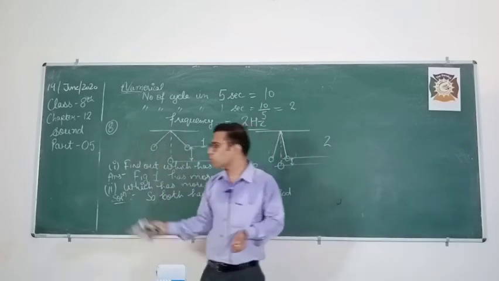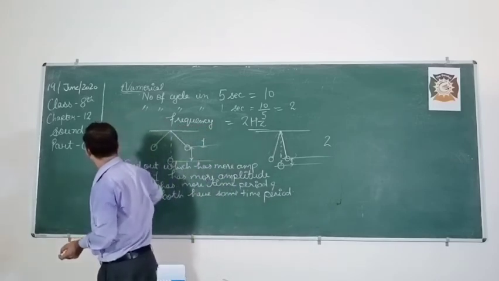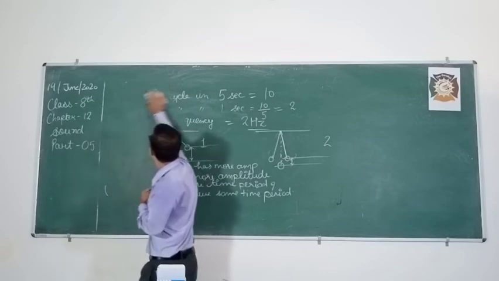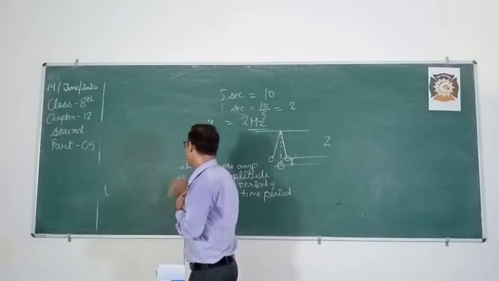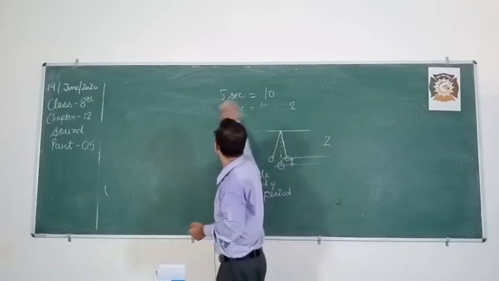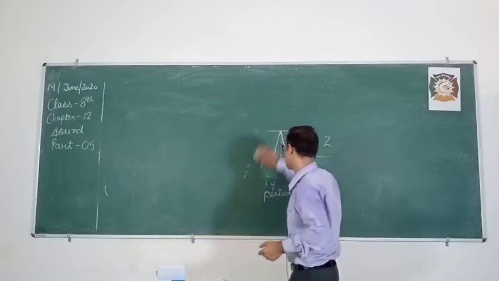I hope students you are able to crack all these numericals, or if not, I hope you are able to understand these concepts. On the basis of this, you can solve many different types of numericals.